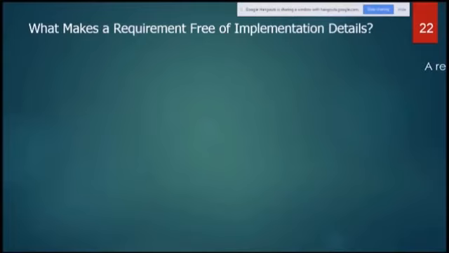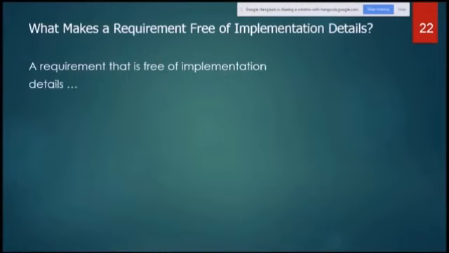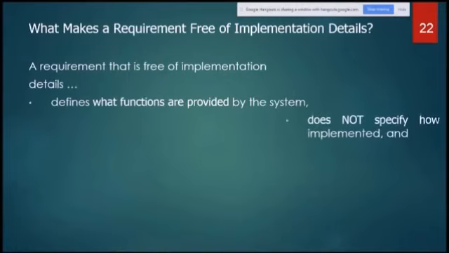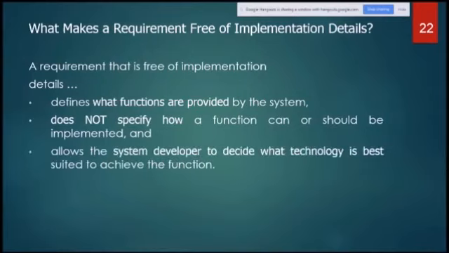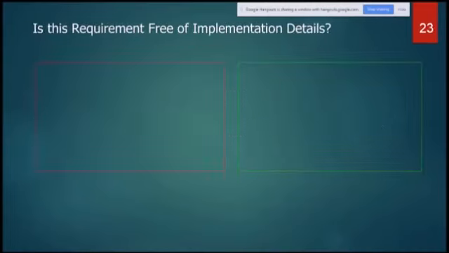Free of implementation details. A requirement that is free of implementation details defines what functions are provided by the system, does not specify how a function can or should be implemented, and allows the system developers to decide what technology is best suited to achieve the function. So this is implementation free.